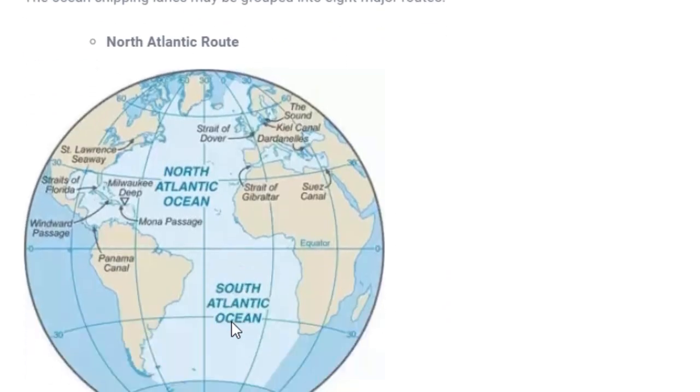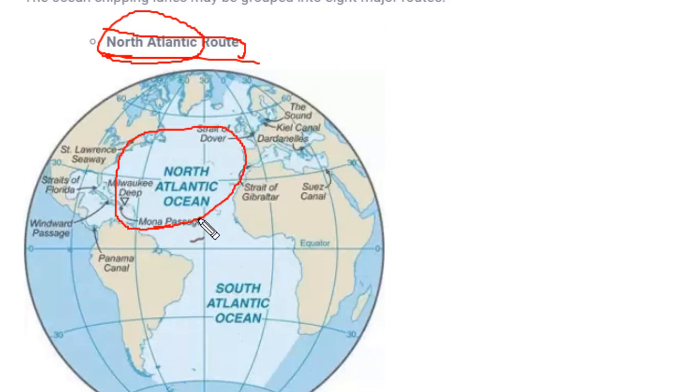So the first important route which is available globally is the North Atlantic route. Now we can see the route by the name itself. You will understand where these ships move or where this transportation happens if you see the names carefully. So the North Atlantic Ocean, if you see on the map, is present between a few continents, that is Africa, South America, North America, and European countries. Over here, this entire ocean is called the North Atlantic Ocean.